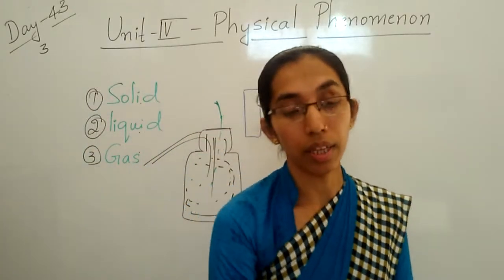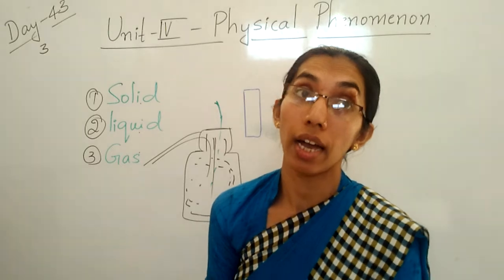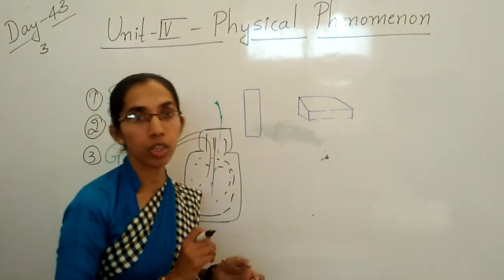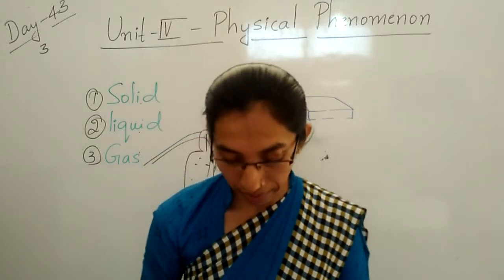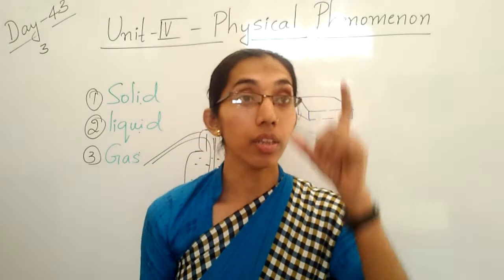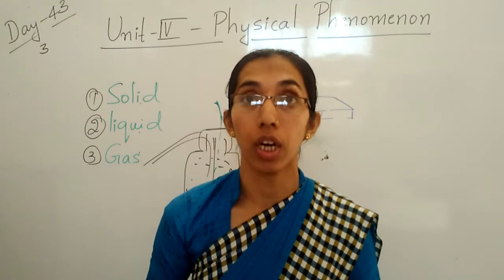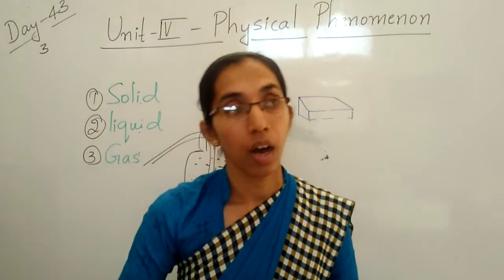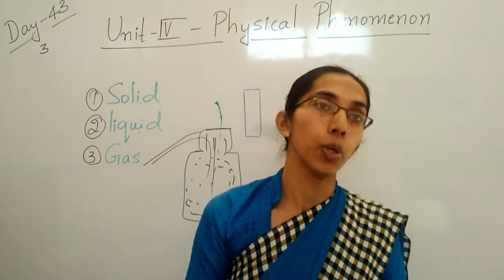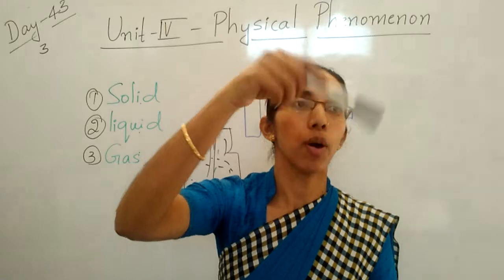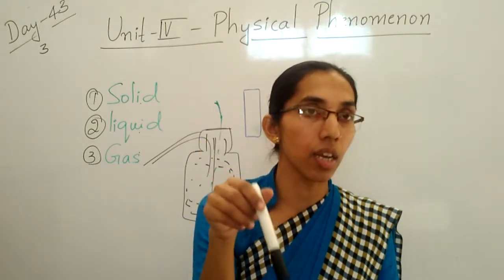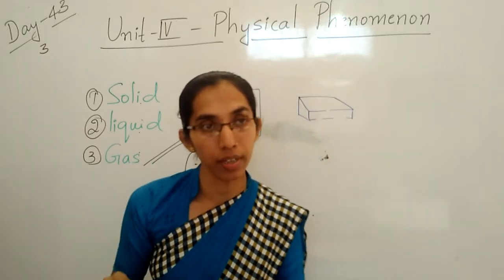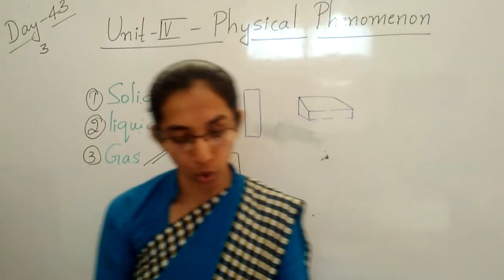Clear, children? Next we have solution and solubility. So what is a solution? If we mix sugar, salt and lemon juice in water, after mixing, what will you do? You will stir with the help of a spoon. By stirring, what will you get? Which juice is ready? That is called a solution.